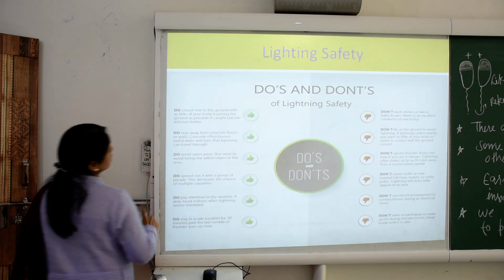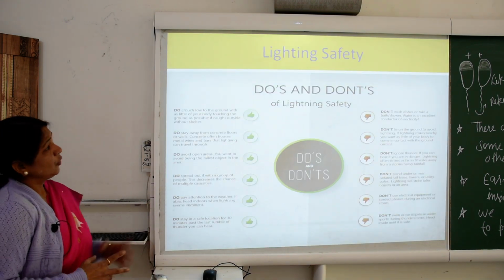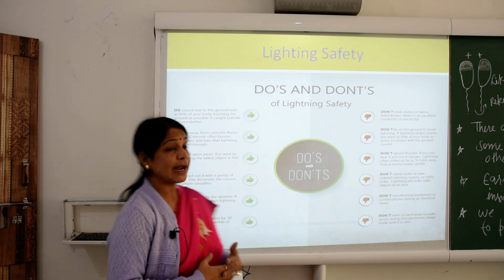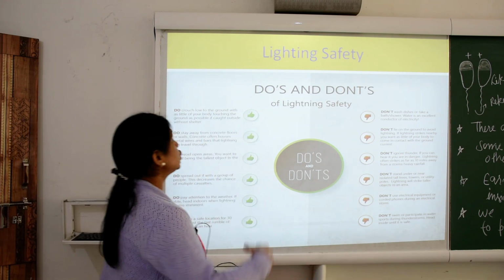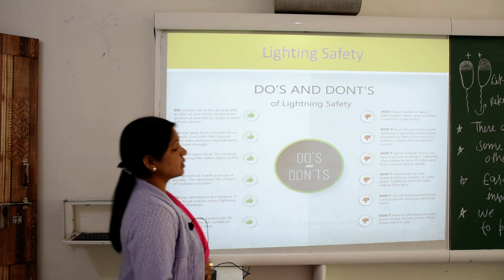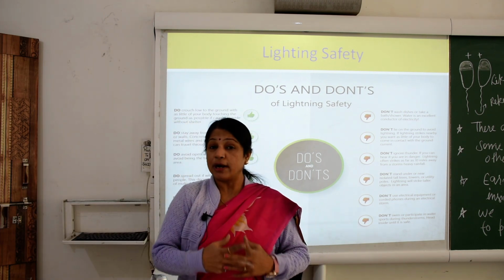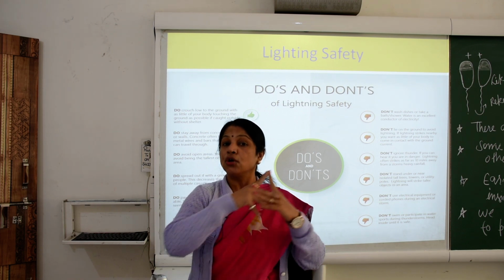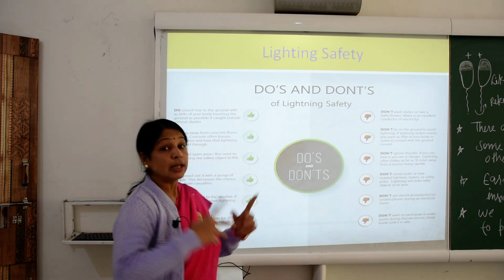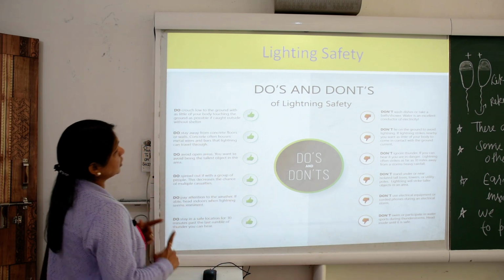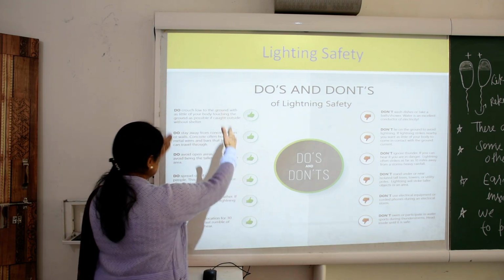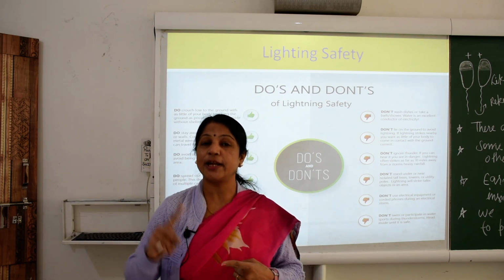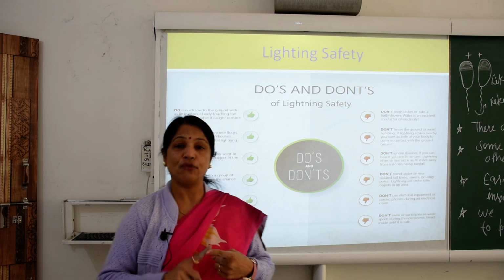Now we are going to see further. We have seen the lightning. Now we are going to see the lightning safety, the do's and don'ts. What we should do, and what we should not do during the lightning. First we are going to see the list of the do's. What should we do? What can we do?